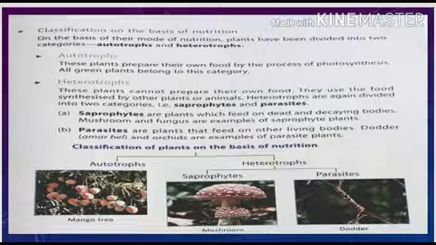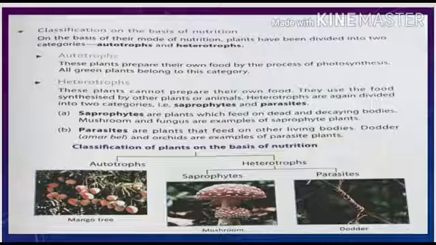As you know very well, all the green plants are autotrophs as they can prepare their own food by the process of photosynthesis, whereas all the non-green plants are considered heterotrophs because they cannot prepare their own food and they use the food synthesized by other plants or animals.